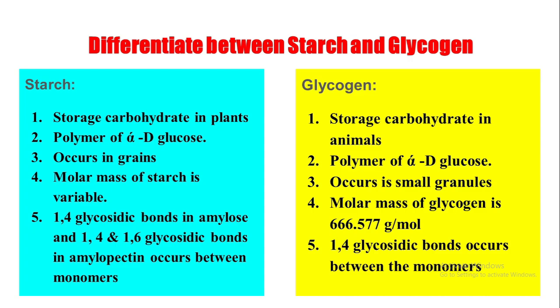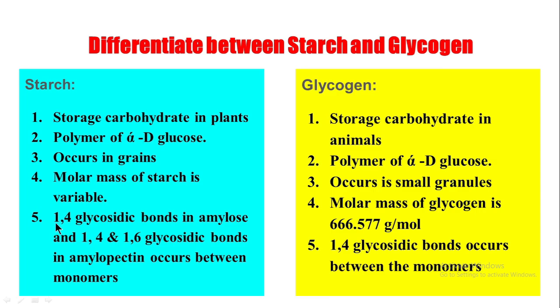Starch is a carbohydrate in plants, whereas glycogen is the animal carbohydrate, and both of them are polymers of alpha D glucose. The third difference, starch occurs in grains, whereas glycogen occurs in small granules. The fourth one is the molar mass of starch is variable, whereas the molar mass of glycogen is around 666.577 gram per mole.